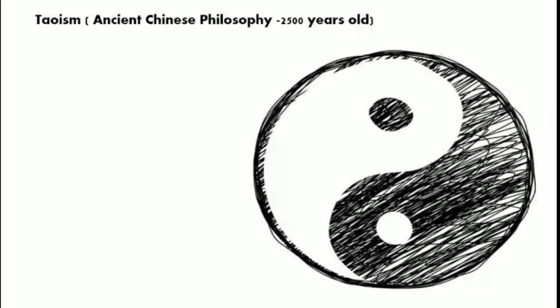Now let's look at the existing philosophies that are similar to our definition of dualism 1. Let's consider Taoism, which is an ancient Chinese philosophy which is about 2500 years old. Some of you may recognize this representation of Taoism as it is quite popular nowadays. So what I'll be doing is, I will analyze this representation of Taoism and then I will compare it with our definition of dualism 1. So let's jump right in.